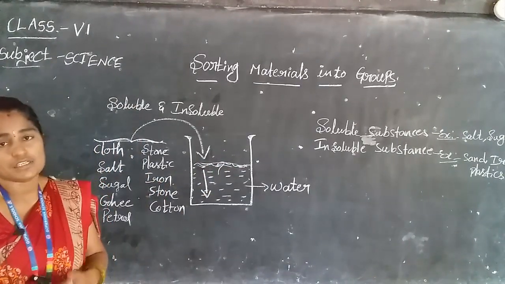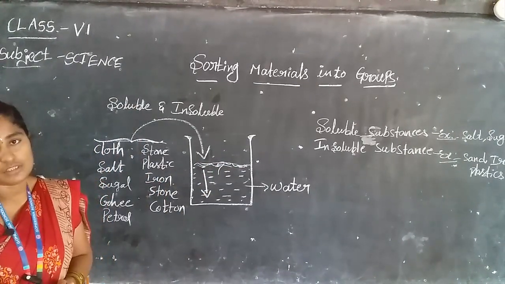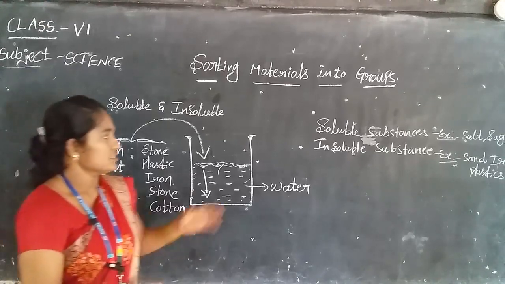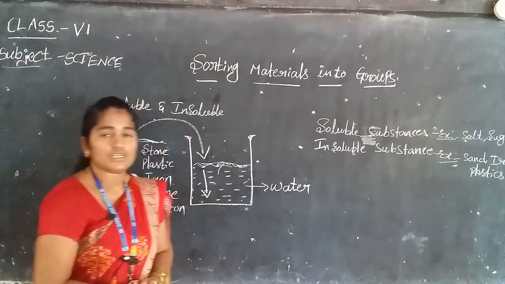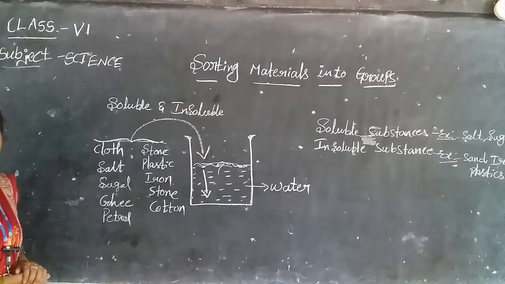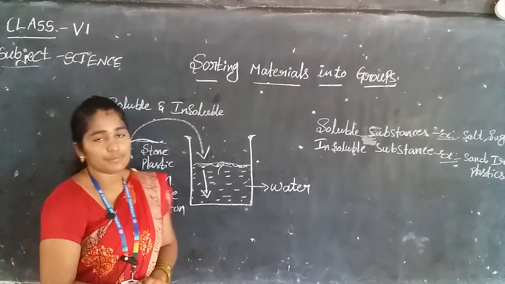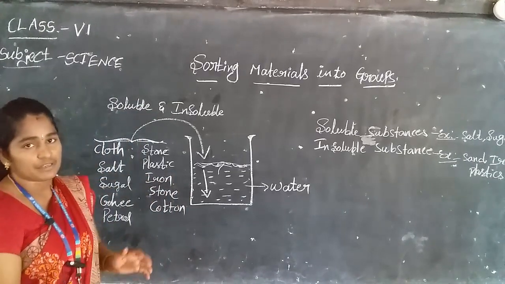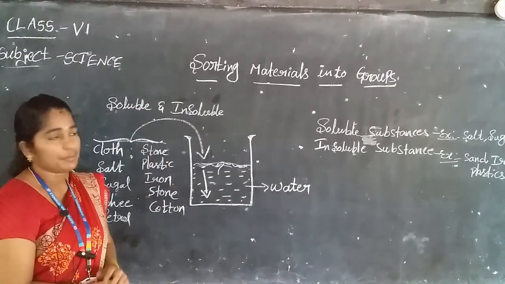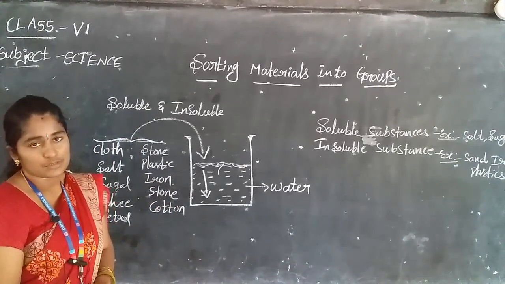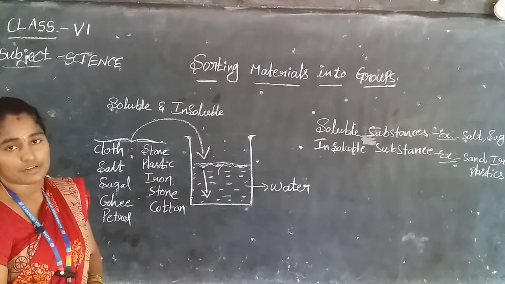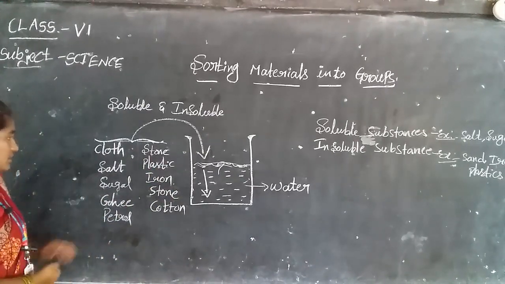Then which materials are soluble in the water? We already know that sugar and salt are very good soluble substances. And one more example of a soluble substance is lemon juice. We are preparing some juices. So this is also an example of a soluble substance.